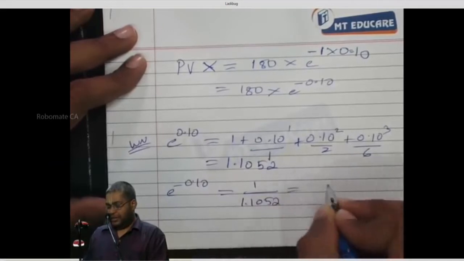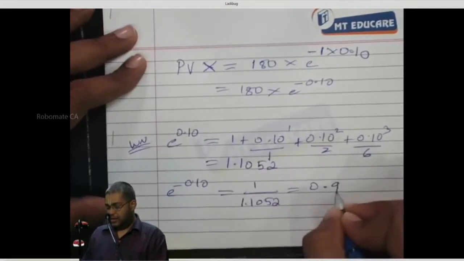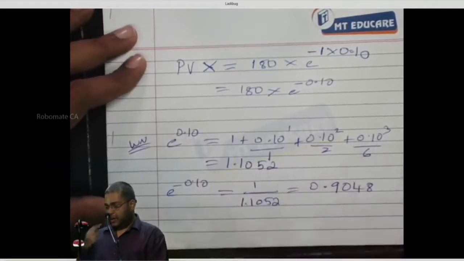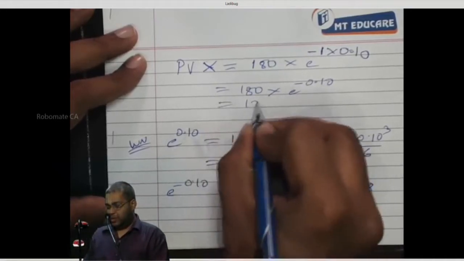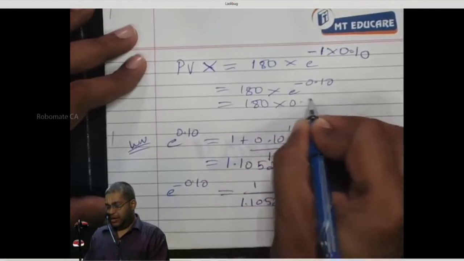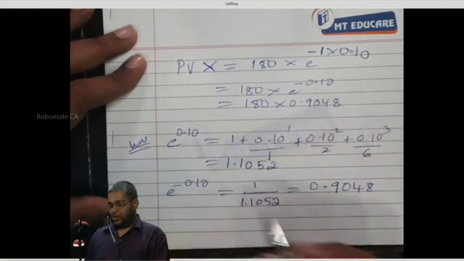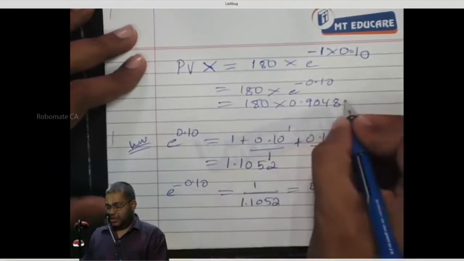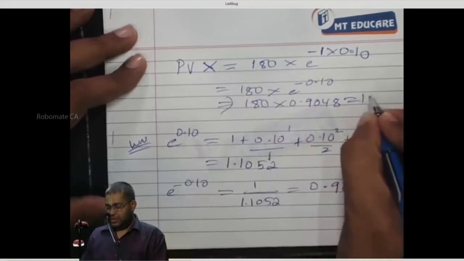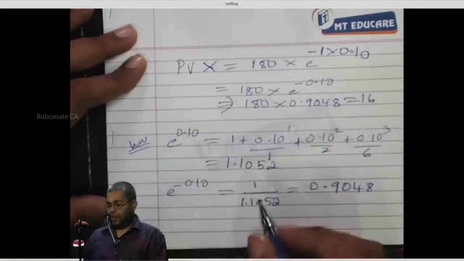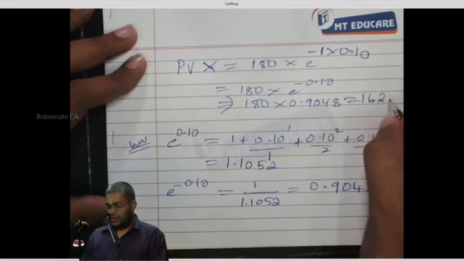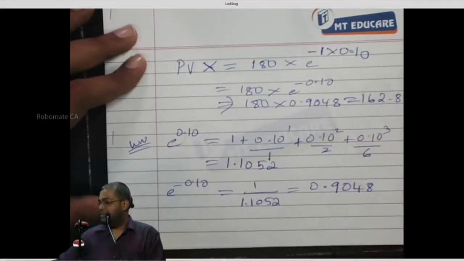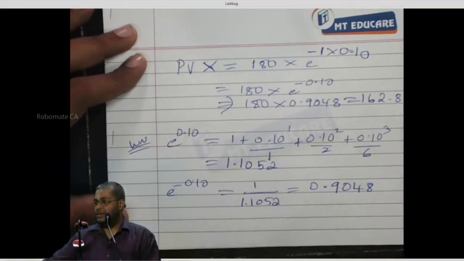Tell me the number here. 0.9048. Please tell me the number: 180 into 0.9048. Doing along or not? What is the number here? Which is equal to how much? Correct up to the decimal. 162.8687.